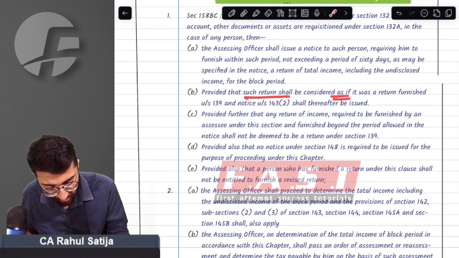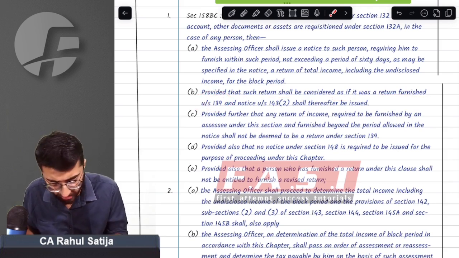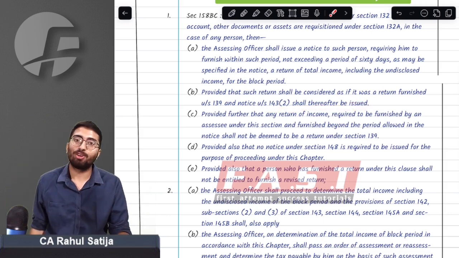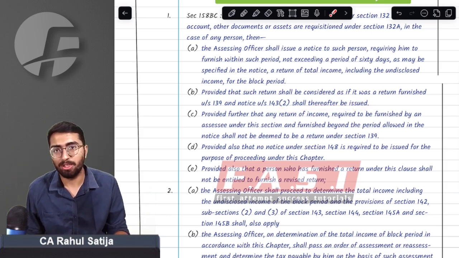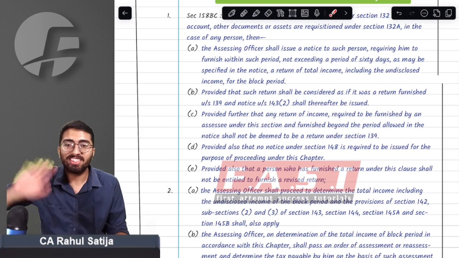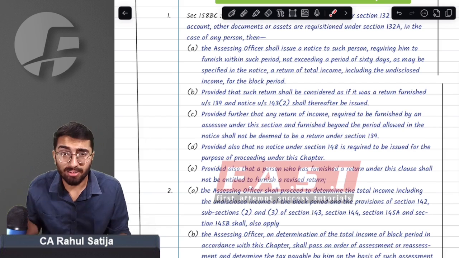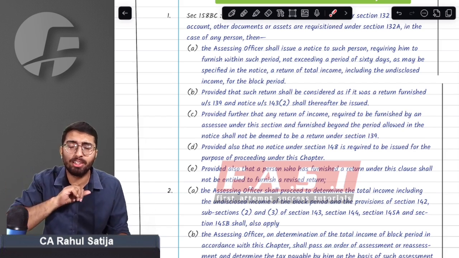So once the return has been furnished, it will be considered a return under section 139, and a notice under section 143(2) will be served. Sir, what is 143(2)? It is the notice for scrutiny, if you remember. Now, in this case, sir, income escaping assessment proceedings will not start. Scrutiny assessment will start. A scrutiny notice will be sent to you.